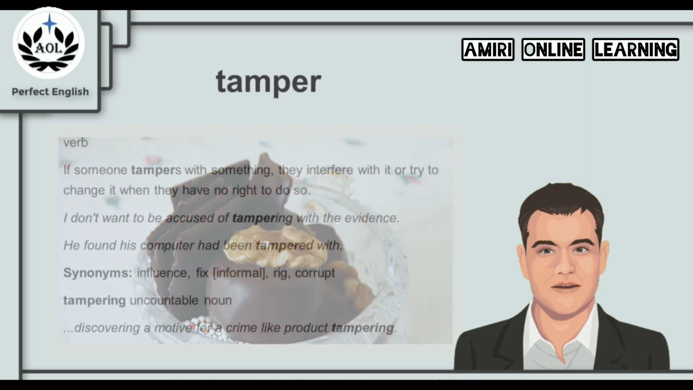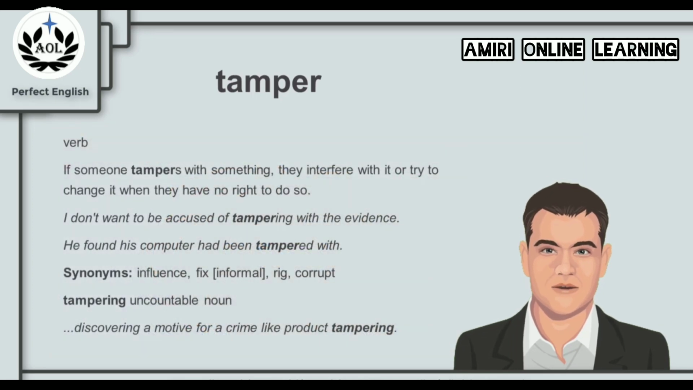Let's find out. Now, temper is a verb. If someone tampers with something, they interfere with it or try to change it when they have no right to do so. Well, that might not be related to the picture we saw because tempering the chocolate is okay and there's no problem in that. But when we talk about more serious things, tampering with other things you have no right to change is a problem. For example, I don't want to be accused of tampering with the evidence. So obviously here it's a serious thing, changing the evidence, and you don't have the right to do that.